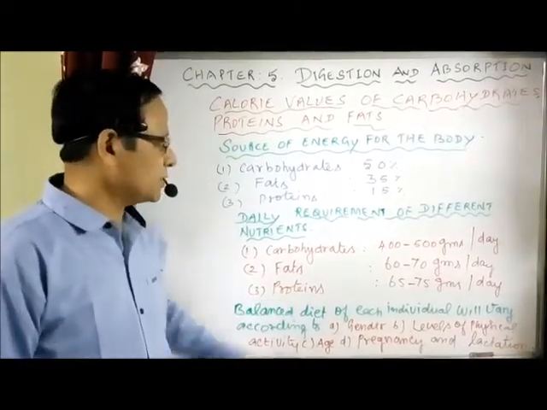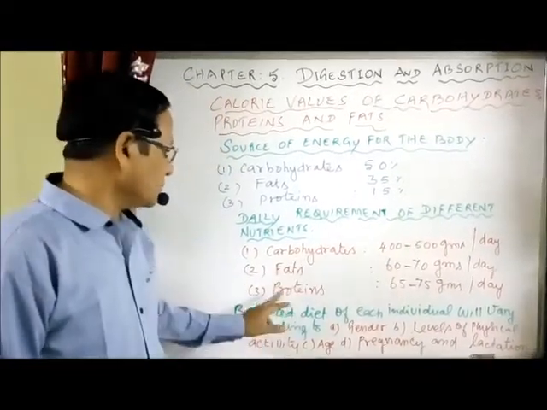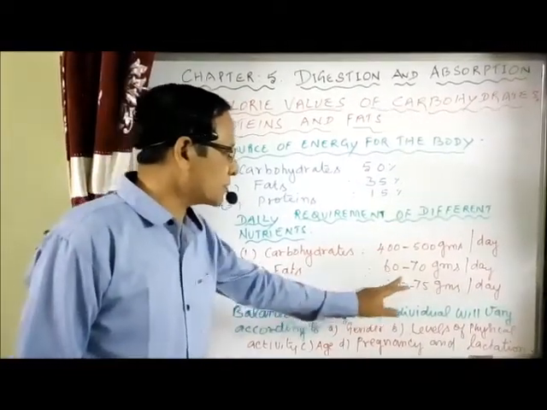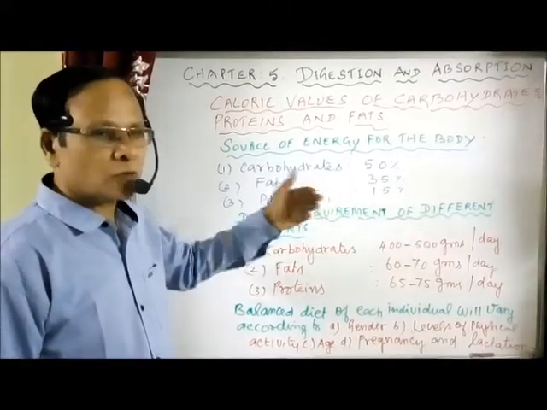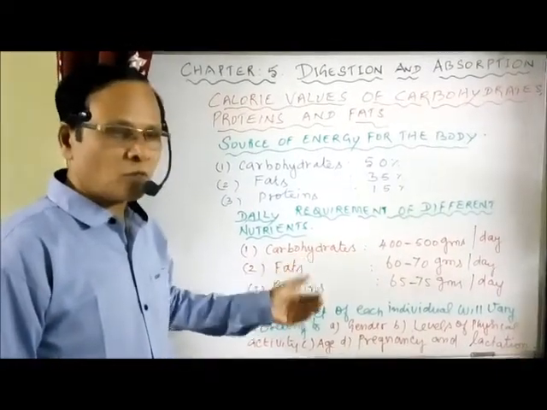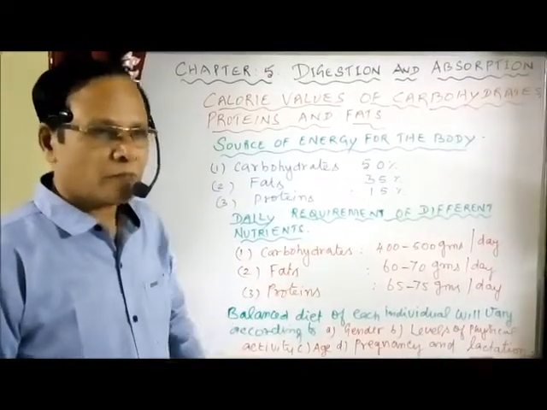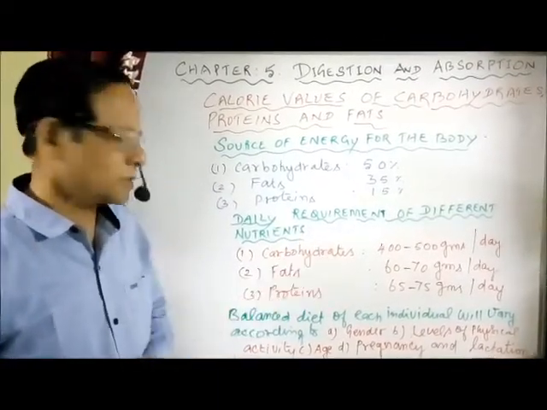Then the fats, we need 60 to 70 grams of fat every day. So we need protein 65-75 grams per day. This is the daily requirement. This is the energy that we are obtaining from different sources. Now this is what we require every day: how much amount of carbohydrates, how much amount of fats, how much amount of proteins.